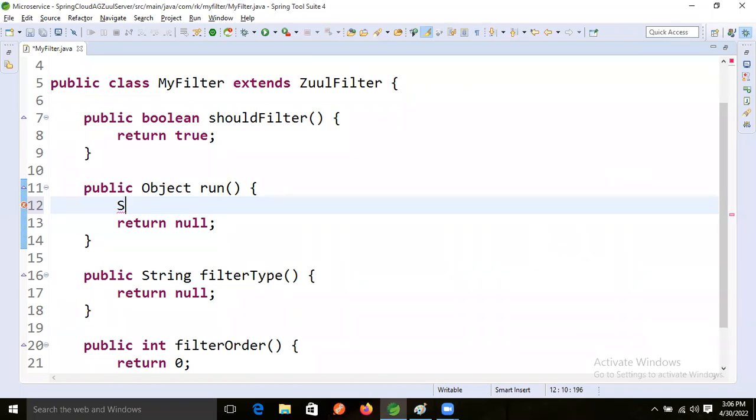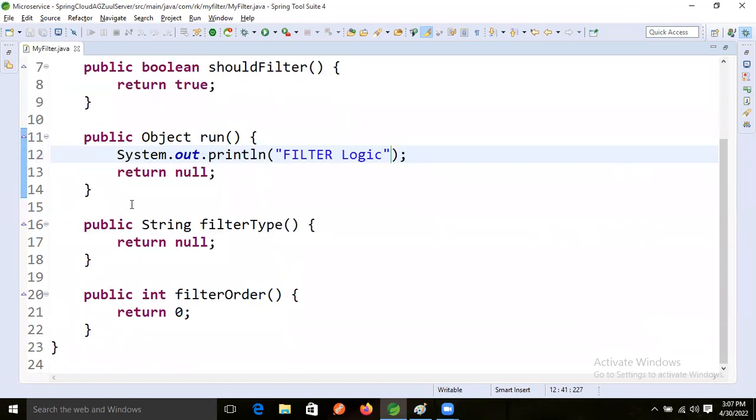In the initial phase I'm not writing big logic, just a sys out here: "filter for filter is executing, filter logic."